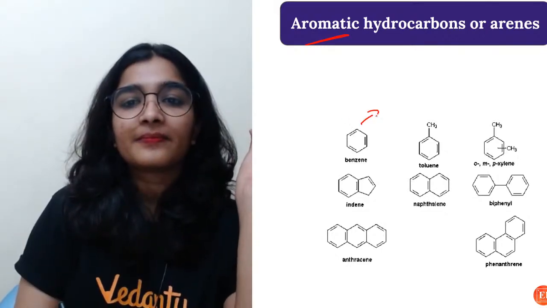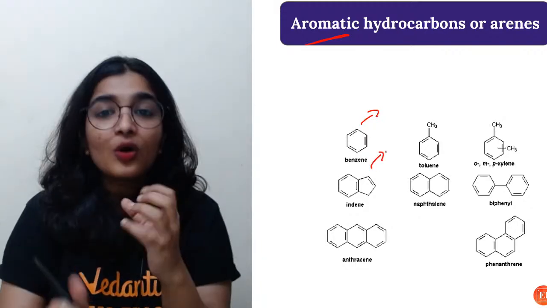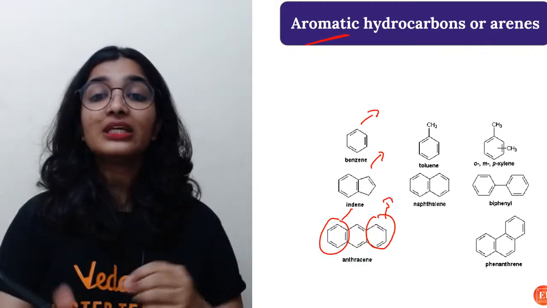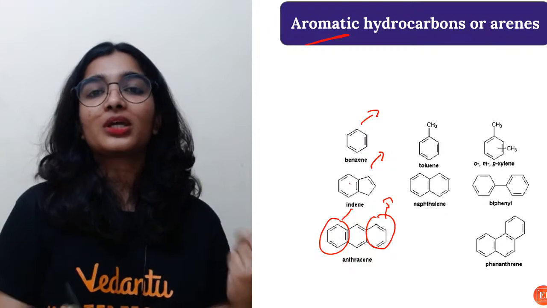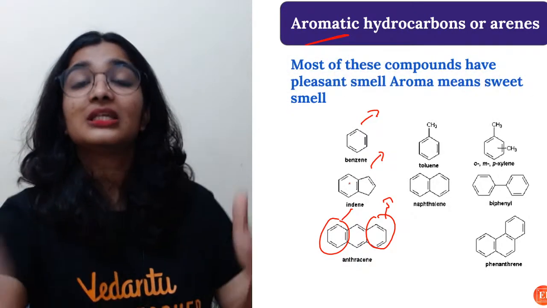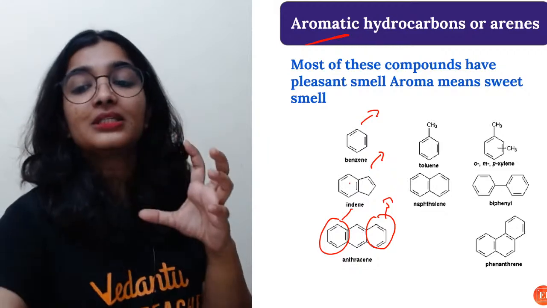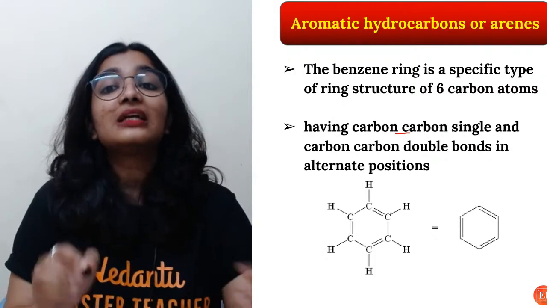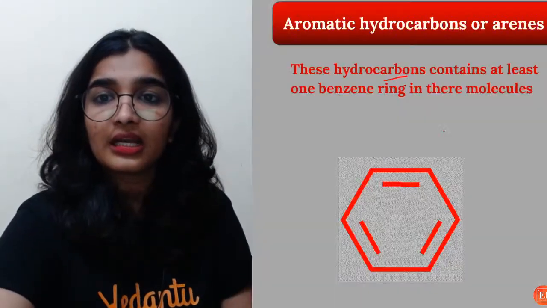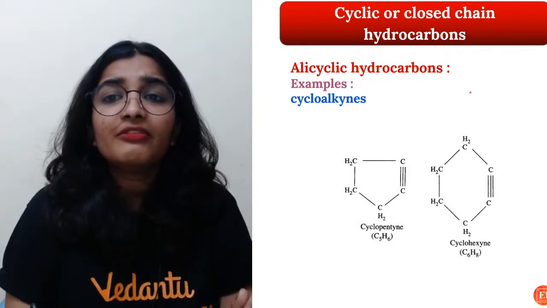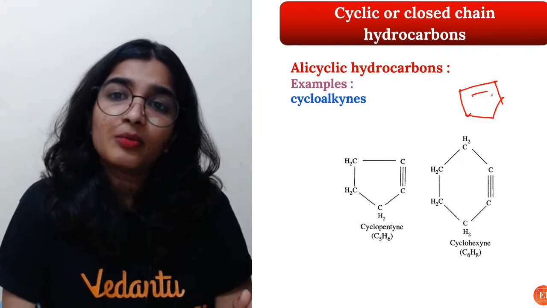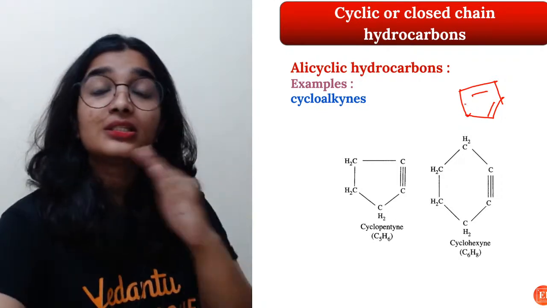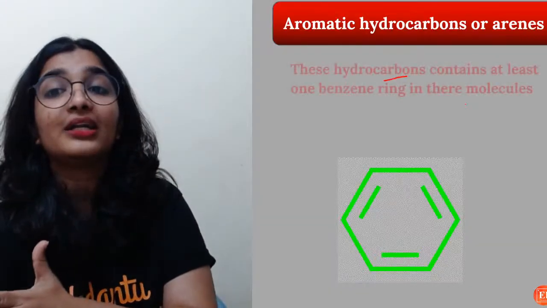See, benzene, imine. These all have a benzene ring, right? As I told you, the electrons will keep moving around to stabilize the compound. So this is the difference. It's about the property. Having carbon-carbon single and double bonds. You can see here in our alicyclic case, we are not writing it as a double bond here and then a single bond. You cannot see alternating single and double bonds. So this is the major difference between alicyclic and aromatic hydrocarbons.